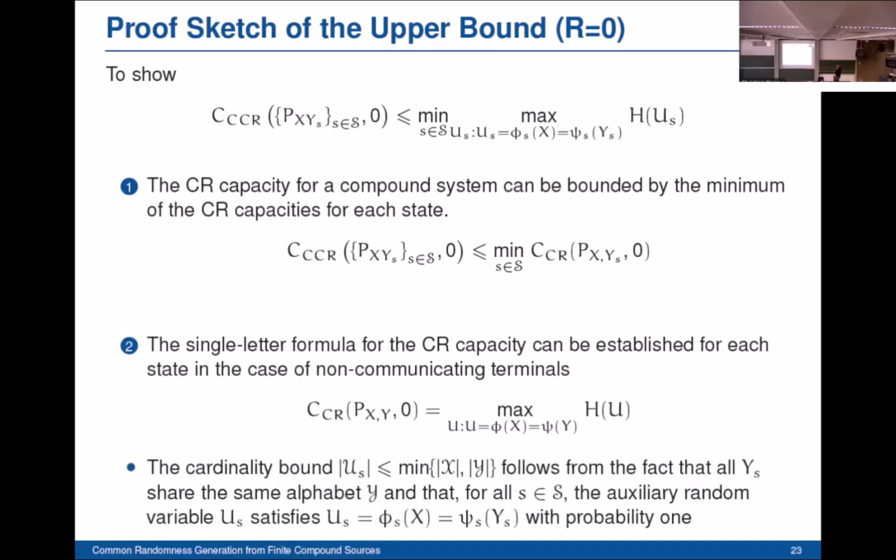Again, here we have the same upper bound on the cardinality of the alphabet of each generic variable U_s. And the explanation is the same as in the previous slide, for why we have this upper bound on the cardinality.